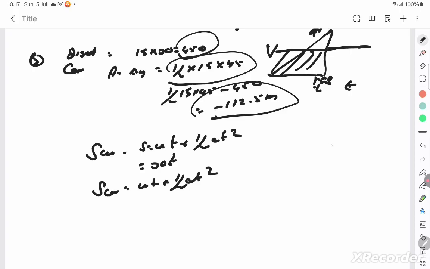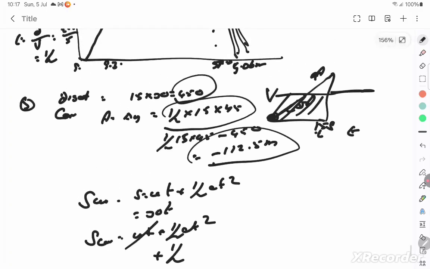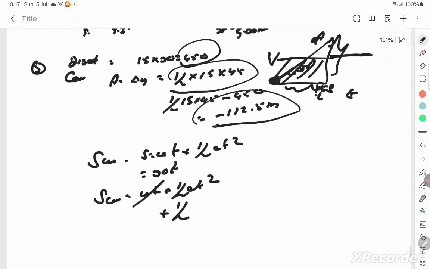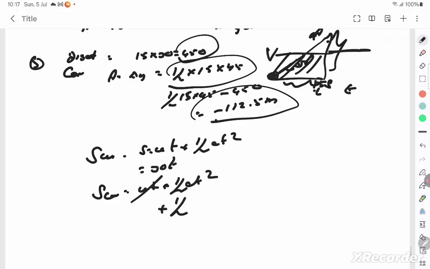So initial velocity of the car is 0 according to the graph. This is car's velocity. Can you see 0? So you have acceleration which is opposite by adjacent. This is opposite and this is adjacent, which will be 45 by 15, which is 3 into t square.